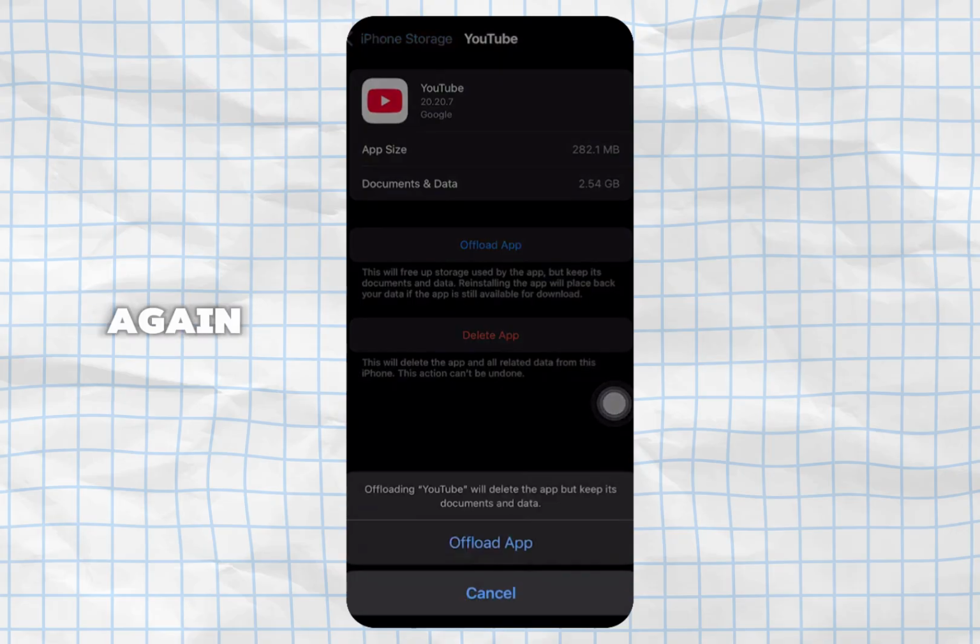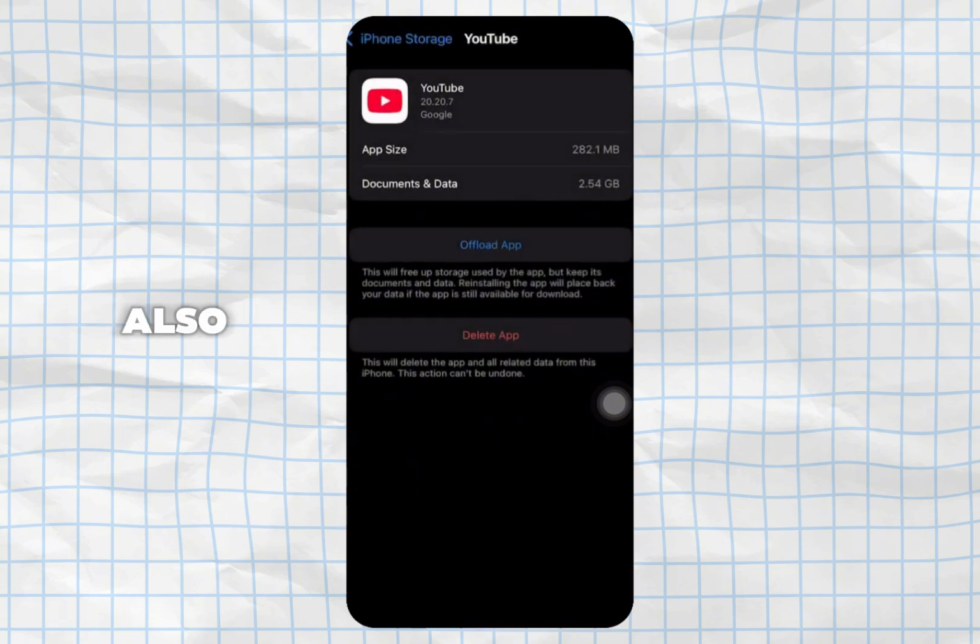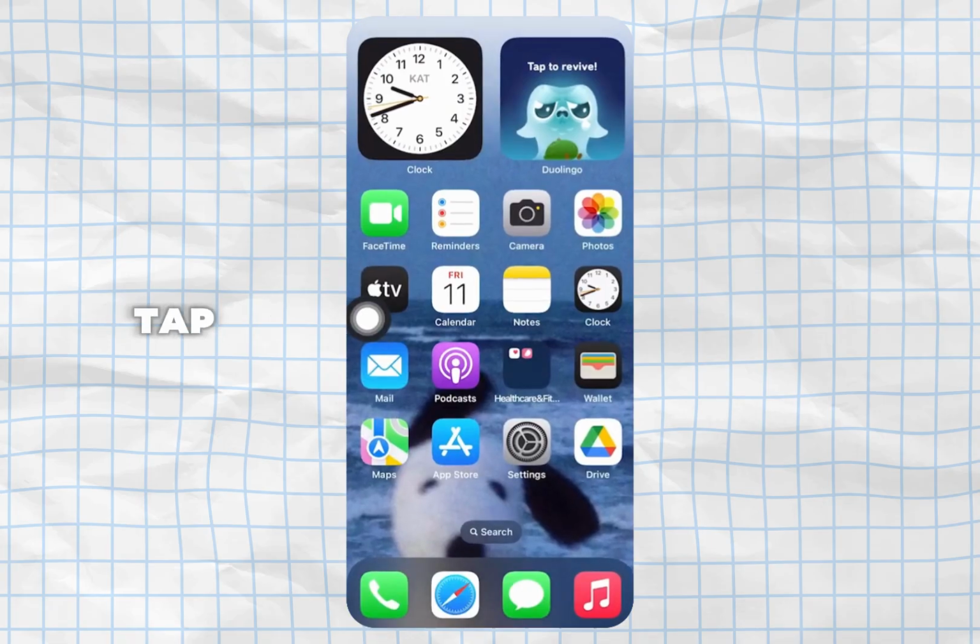Go ahead and tap on it again. This will help you free up the storage used by YouTube and will also help you clear the cache. Once you have offloaded it, go ahead and tap on Reinstall App again.